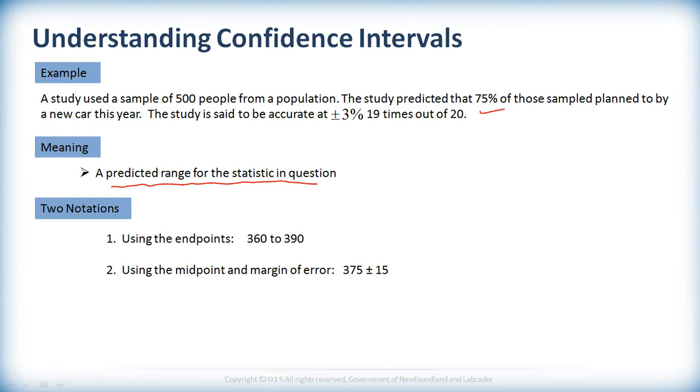So if we use those endpoints, or we can use it as a midpoint plus or minus margin of error. So we said between 360 and 390 people out of that sample. So that would mean we'd have like 375 plus or minus 15 people, sort of thing. So that's another way to say that. You can state a confidence interval with its endpoints, or with a midpoint plus or minus your margin of error. Okay?